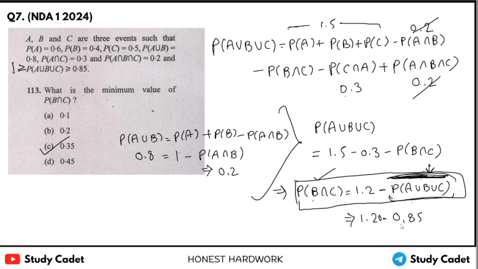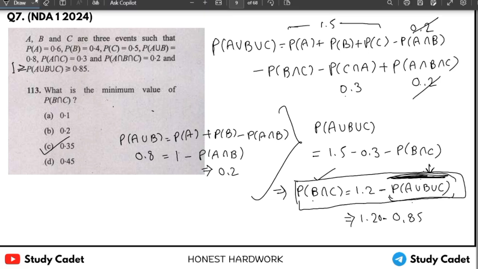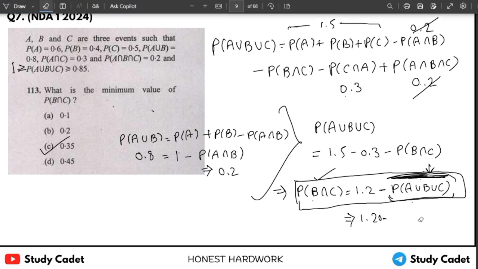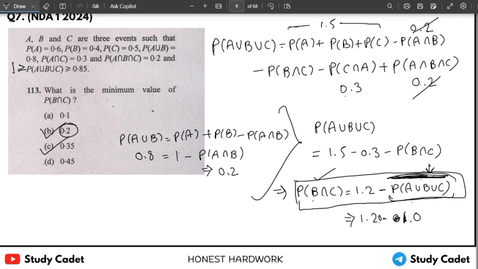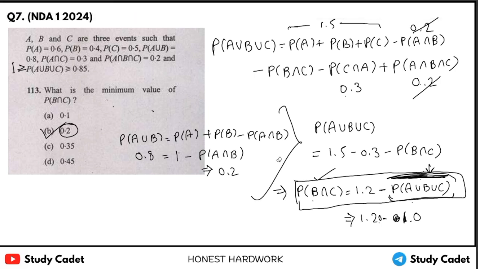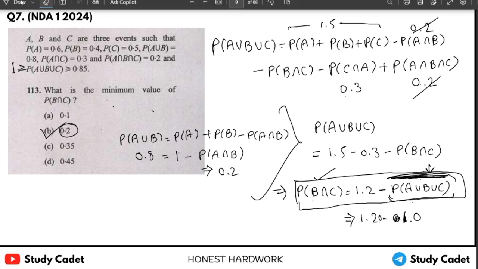Okay, so we need to subtract 1 here, 1.0 you can say. So 1.2 minus 1 is simply 0.2. So B will be the right answer for this question and C will not be the right answer. Okay, so this is the minimum value.